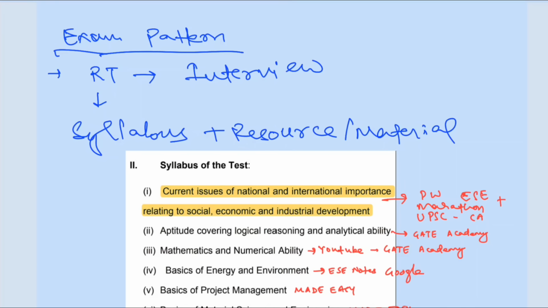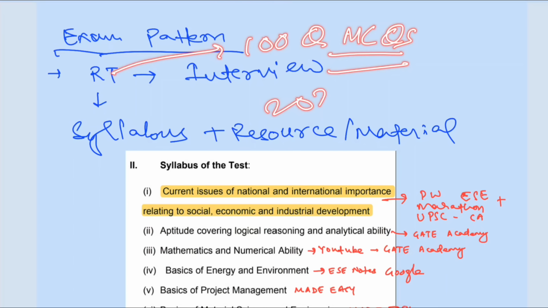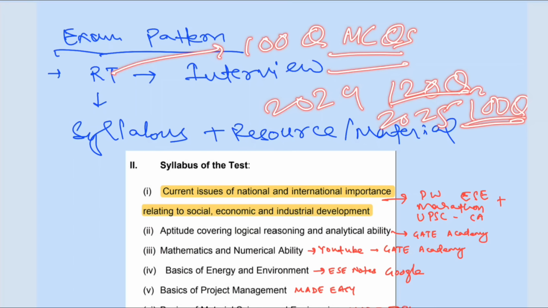Now if I talk about the exam pattern, is there any prelims or mains? A big no. There is only a recruitment test. RTS stands for recruitment test. So there is only one exam, that is a recruitment test. This exam contains 100 MCQs. Actually, in 2024, UPSC asked 120 questions, but in 2025, it asked only 100 questions. So the chances are that in 2026, it is again going to ask 100 questions.